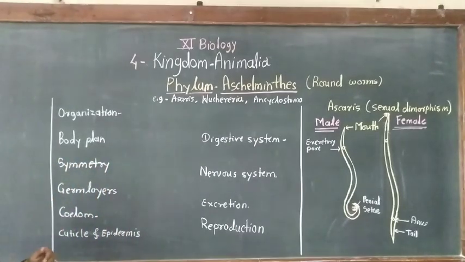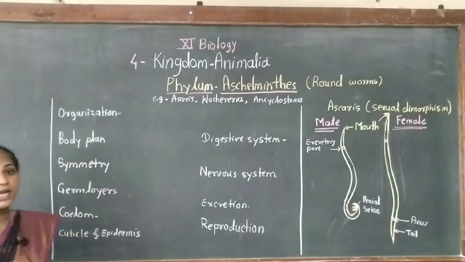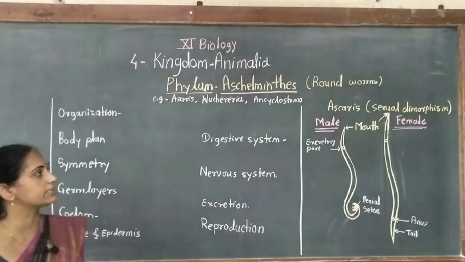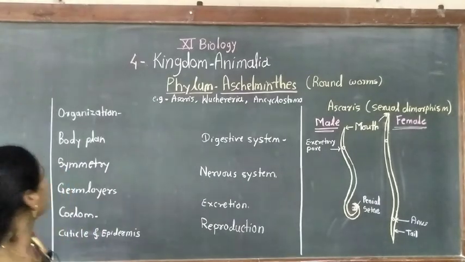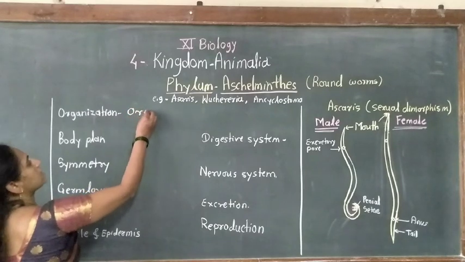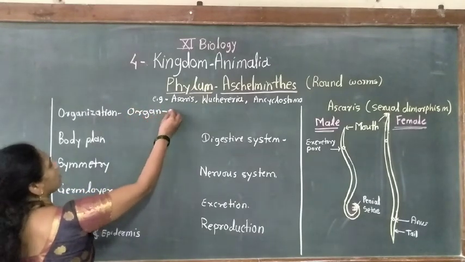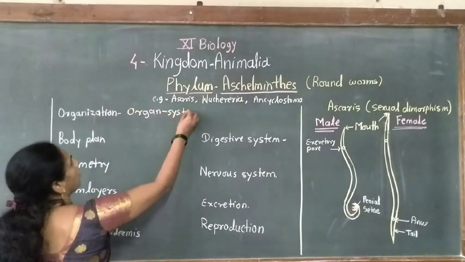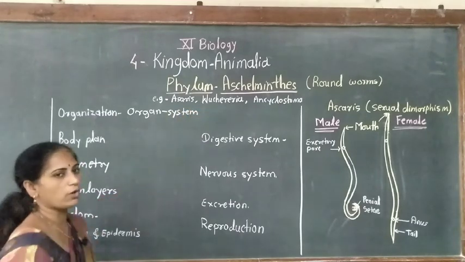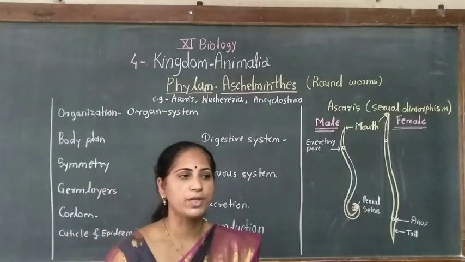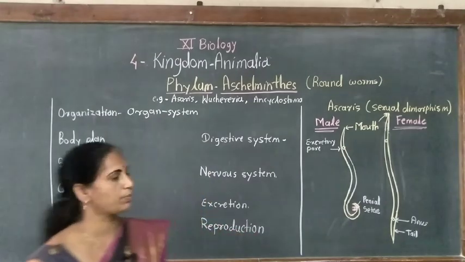In this phylum, which type of body organization is present? Here, the body organization is organ system level of organization, in which organ formation and system formation is present.